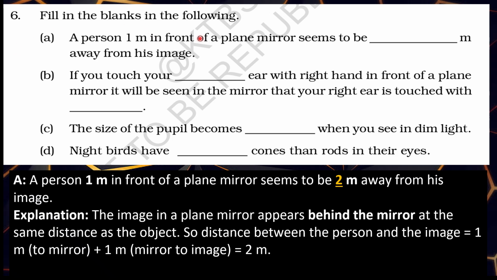Fill in the blanks in the following. A. A person 1 meter in front of the plane mirror seems to be 2 meters away from his image. Explanation: The image in the plane mirror appears behind the mirror at the same distance as the object. So the distance between the person and the image is 1 meter to the mirror and 1 meter to the image, that is 2 meters.